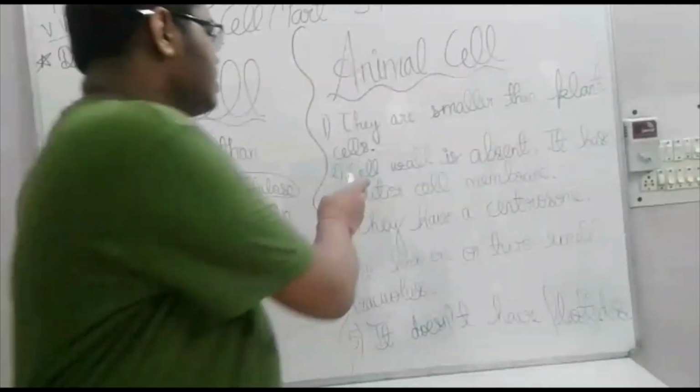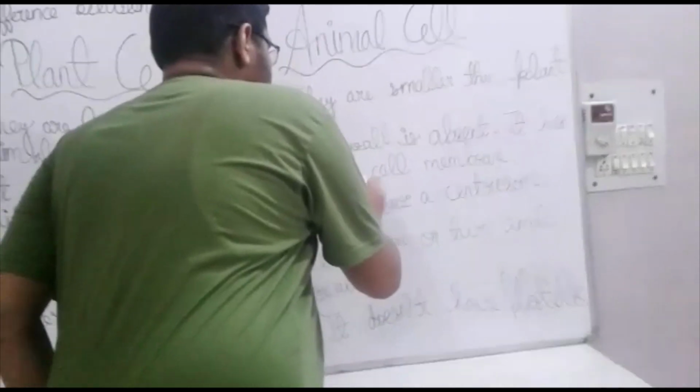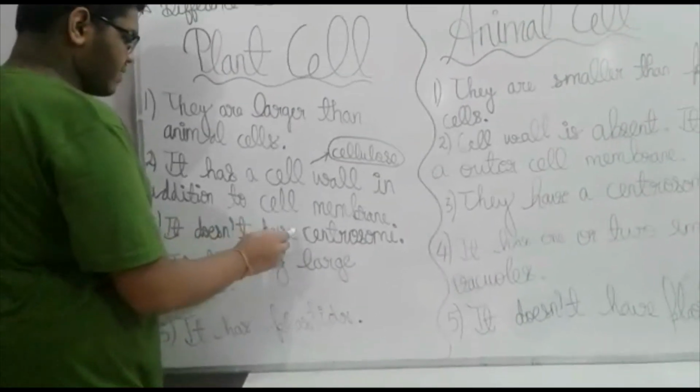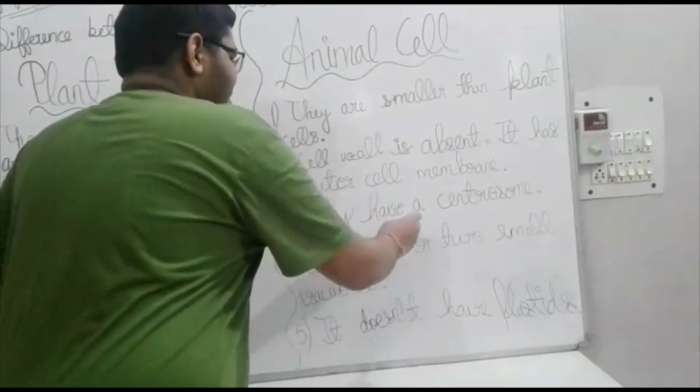In an animal cell, the cell wall is absent and there is only an outer cell membrane. Plant cells do not have a centrosome. Animal cells have a centrosome.